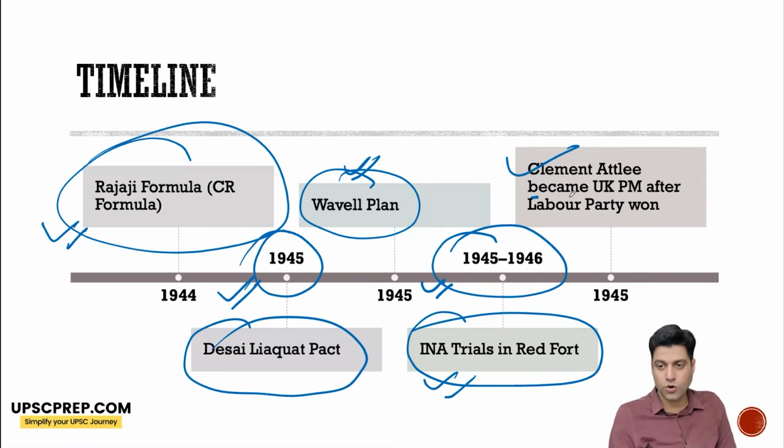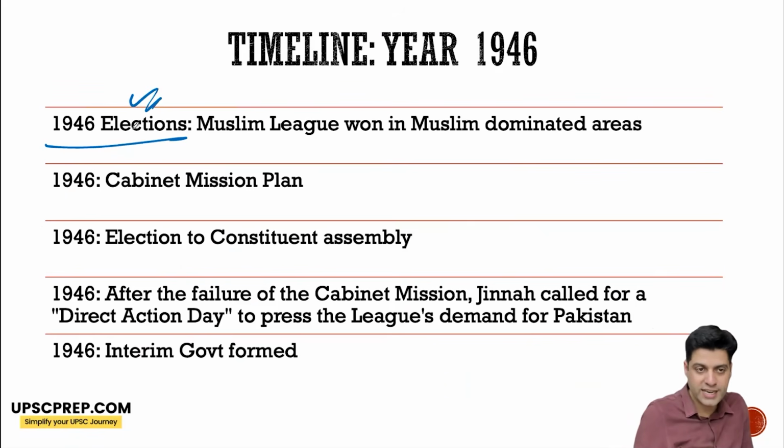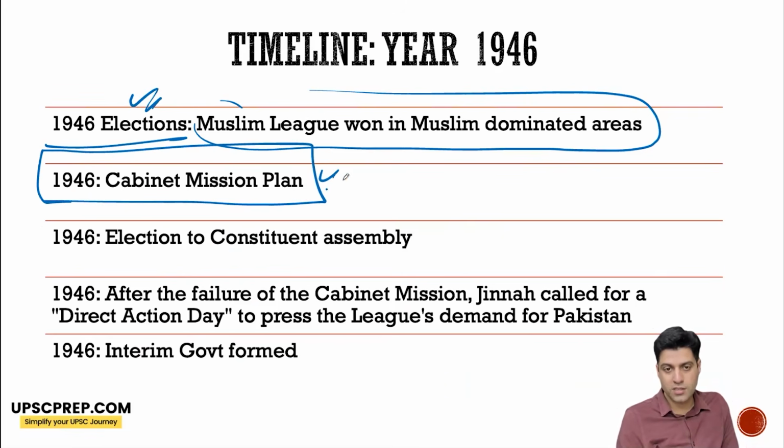Clement Attlee, a member of the Labour Party, became the UK Prime Minister. After this war, the UK, even though it won, came out not as a major power but as a battered power. In the 1946 elections, the Muslim League won in Muslim dominated areas and Congress won in primarily Hindu dominated areas. A UK cabinet delegation came with the Cabinet Mission Plan, which was eventually agreed to by both the parties.